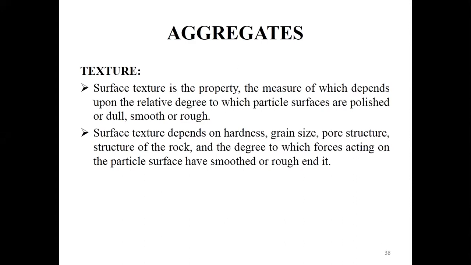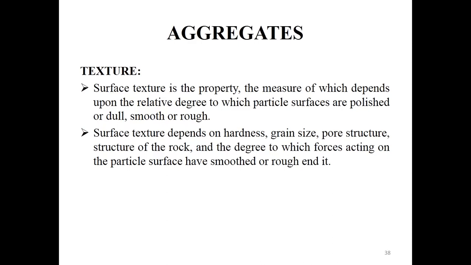So highly polished particles will have less bonding area with the cement matrix when compared to rough particles of the same volume. The smooth particle, however, requires a thinner layer of paste to lubricate its movement with other particles. It will therefore permit a dense packing for equal workability, and it requires lower paste content than rough particles.